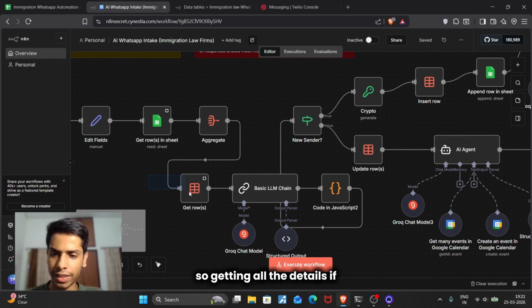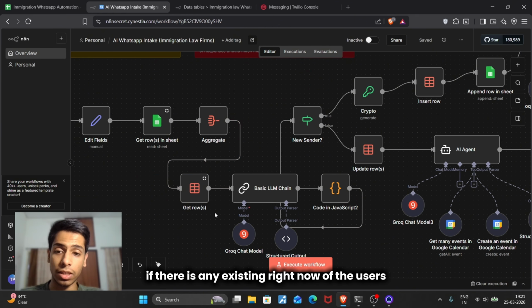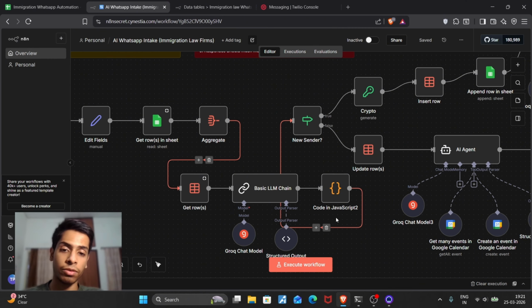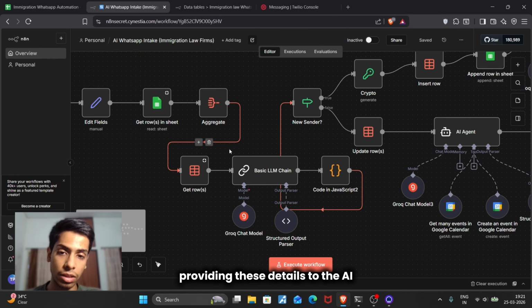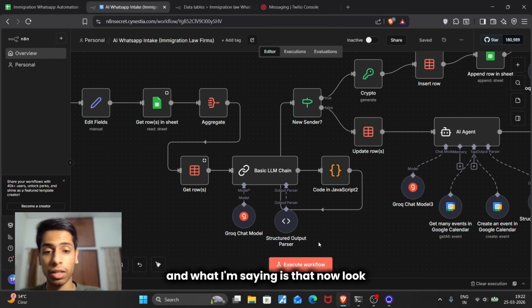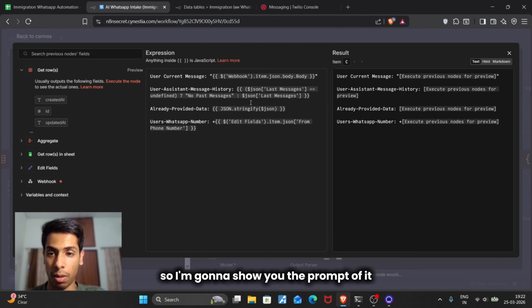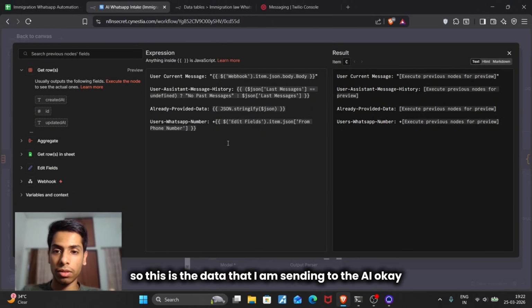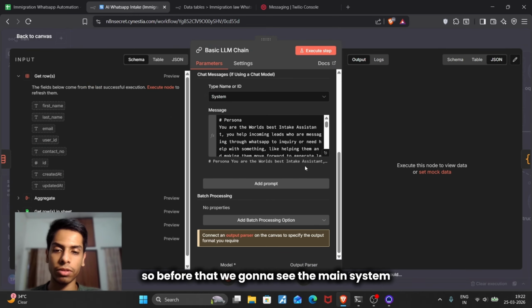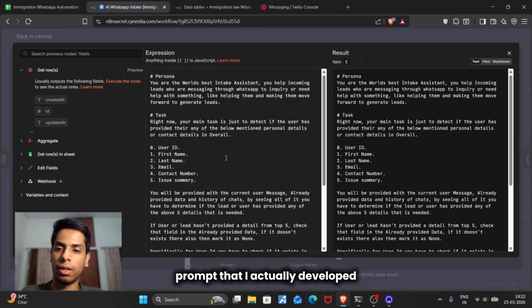So I get all the details, if there are any existing right now for the users, and I provide these details to the AI. Now this is really important. Let me show you the prompt of it as well. This is the data that I am sending to the AI, but before that, we're going to see the main system prompt that I developed.